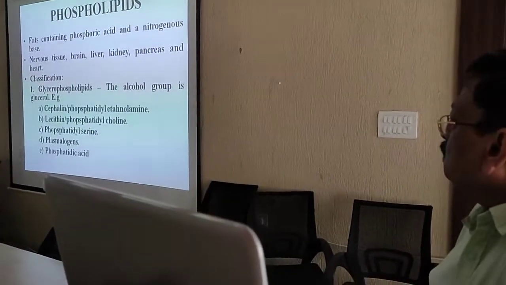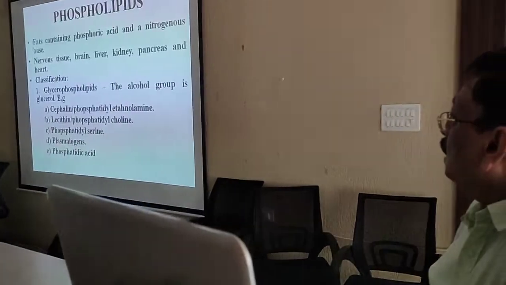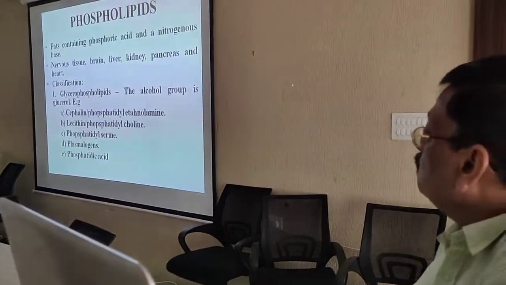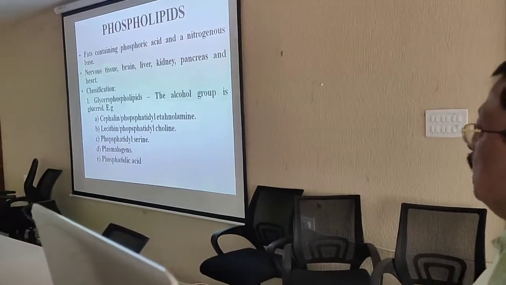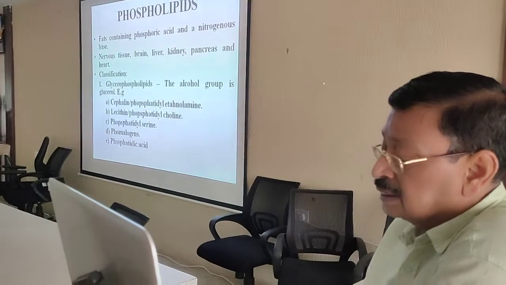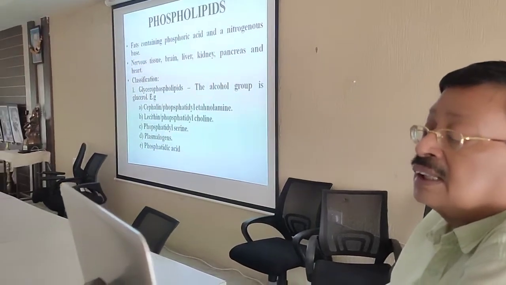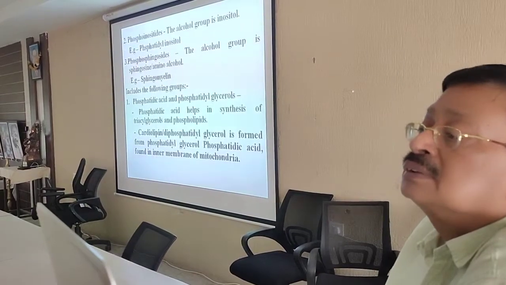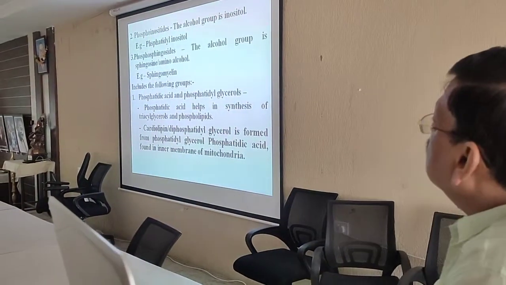The other name is phosphatidyl choline. So cephalin, lecithin, phosphatidyl serine, plasmalogens, phosphatidic acid. See, this is the classification of the glycerophospholipids.